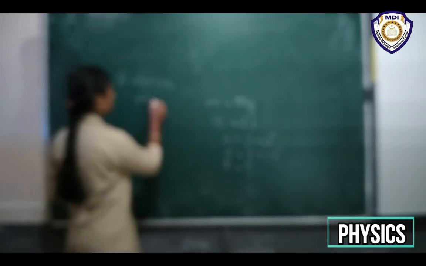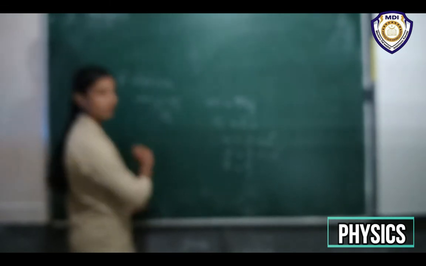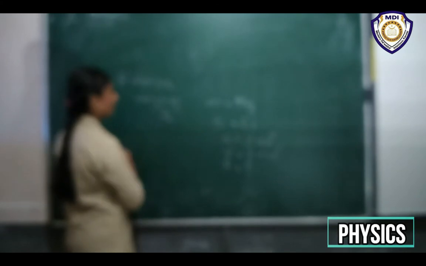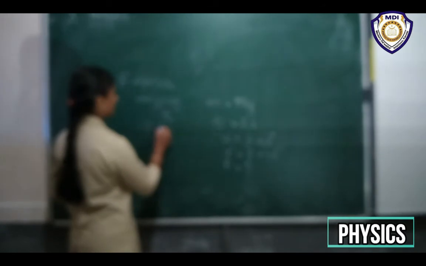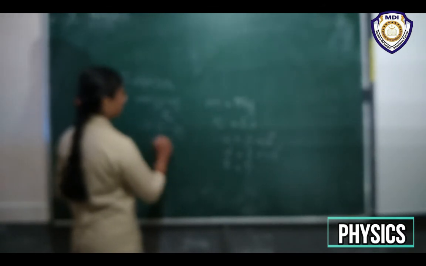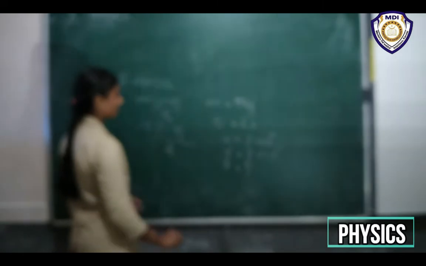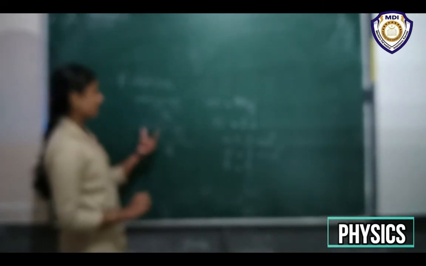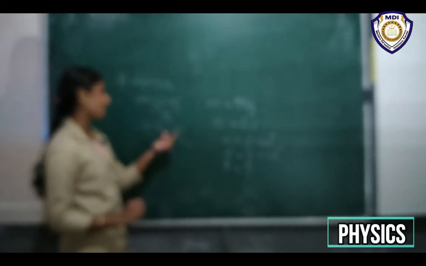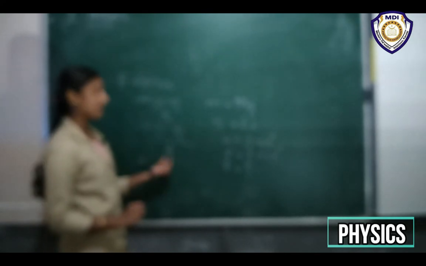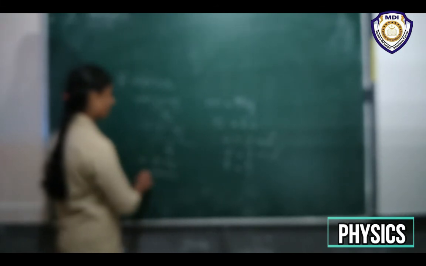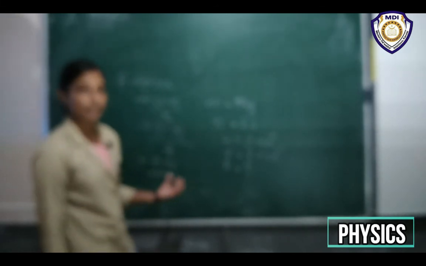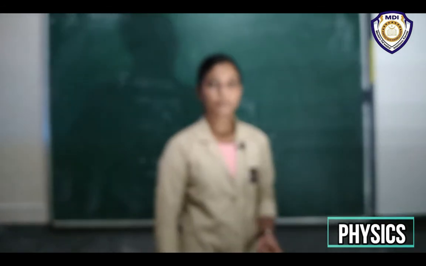So this we can write as M into (V minus U) by T. Okay. So what will be the value? M is equal to 5 kilogram and V minus U, V is equal to 7, so 7 minus 3, divided by 2 seconds. Okay, so what will be the value? 5 into (7 minus 3, which is 4) divided by 2. So 20 divided by 2, that will be 10. That is 10 Newton. Okay, so the magnitude of force is 10 Newton.